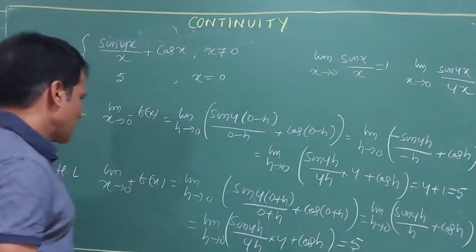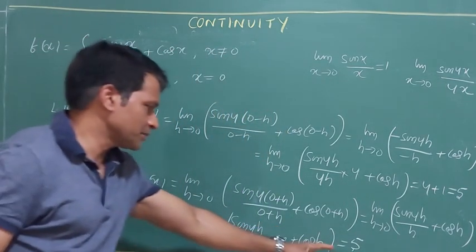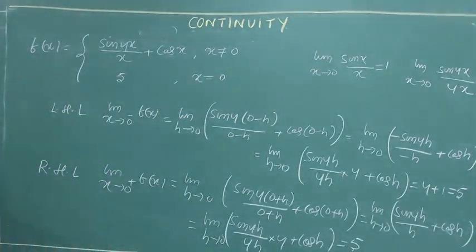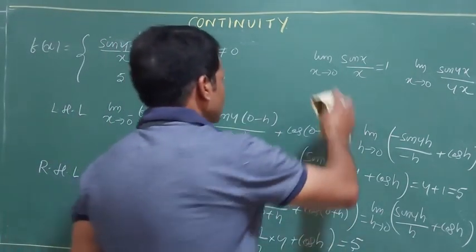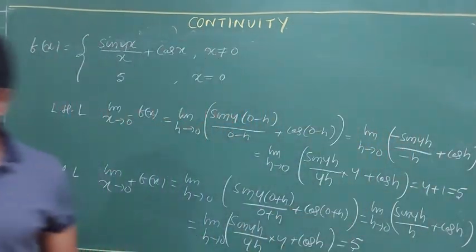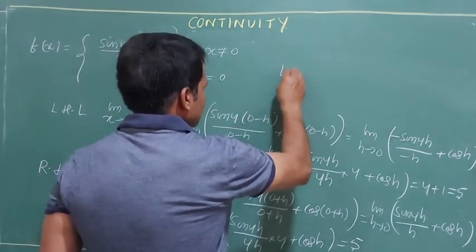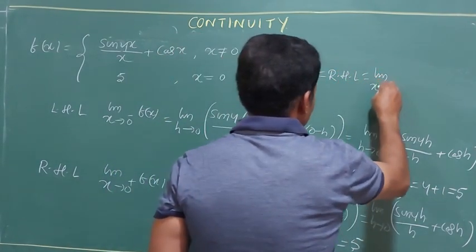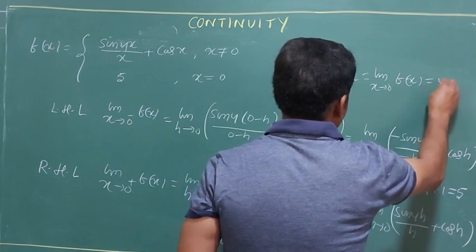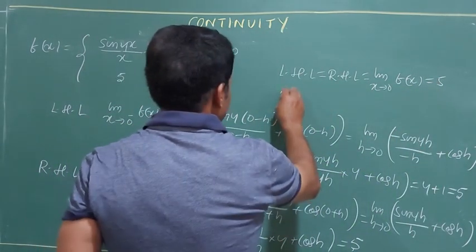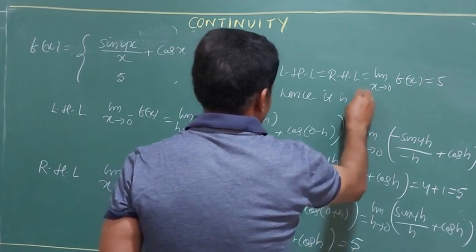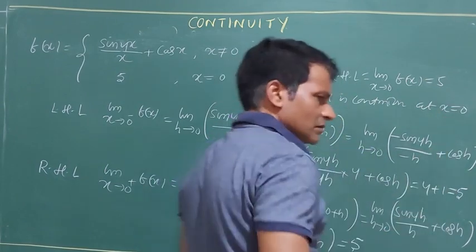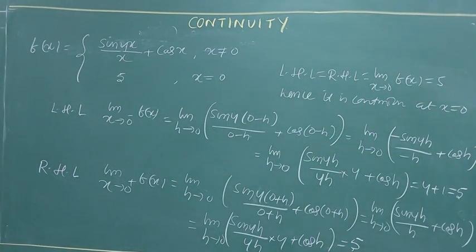So what did I get here? LHL and RHL are both equal to 5, and at the point you can see that the value is also equal to 5. So write down the answer here: LHL is equal to RHL is equal to the limit x tends to 0 of f(x), which equals 5. All three values are equal to 5. Hence it is continuous at x equals 0. Alright? Write it down quickly.